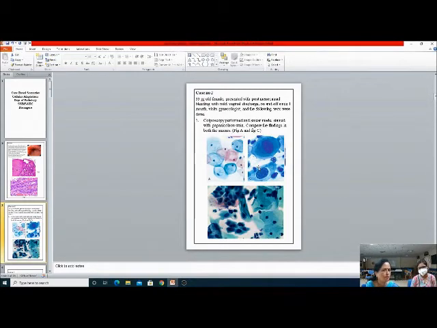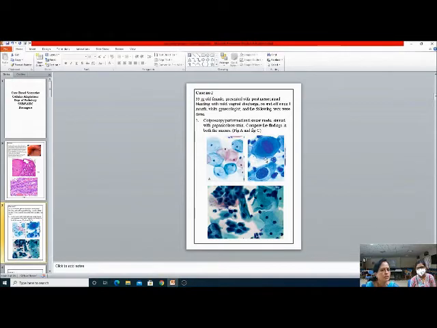So we want them to know the terminologies, like metaplasia, dysplasia, all that cellular adaptation. There are two types of cells here, very obviously differentiated by the color of the cytoplasm. Look at the translucency, so nice. These are superficial squamous cells, this is intermediate.